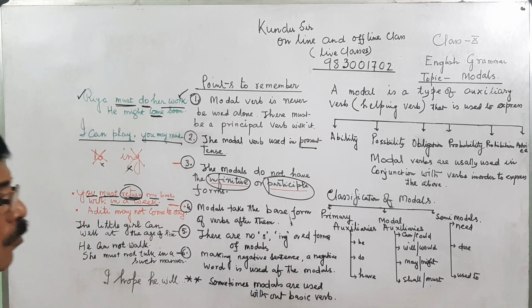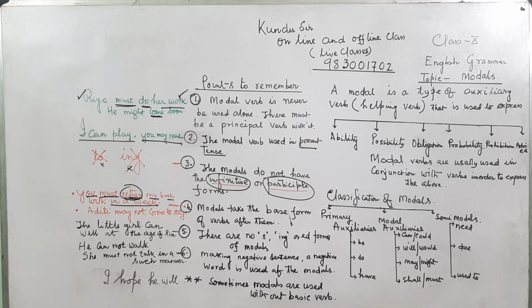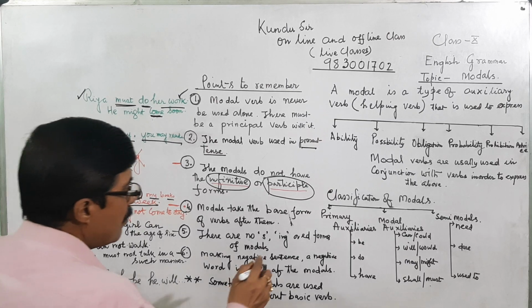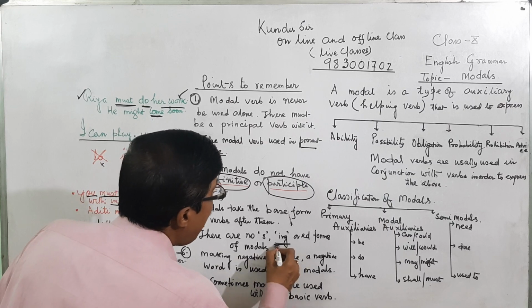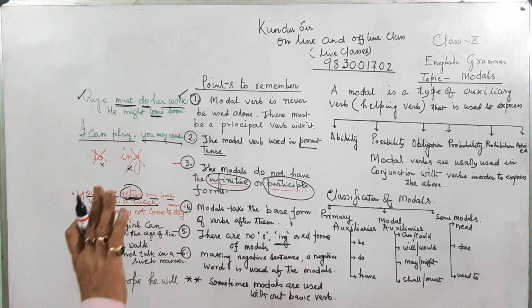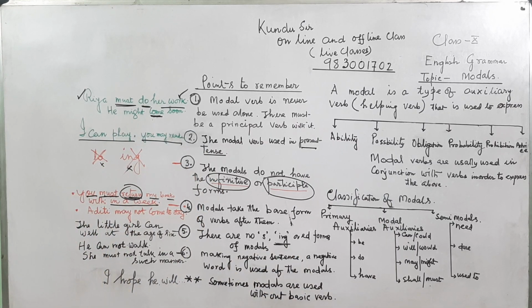Also, if anyone uses the modal verb, the main verb cannot contain ing.